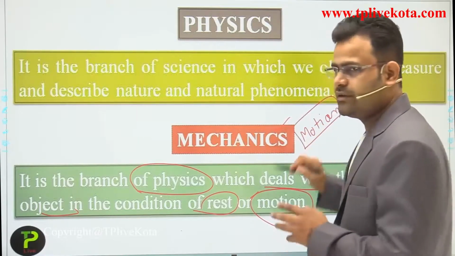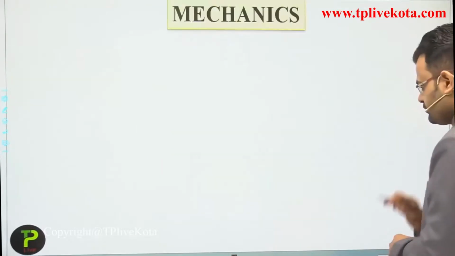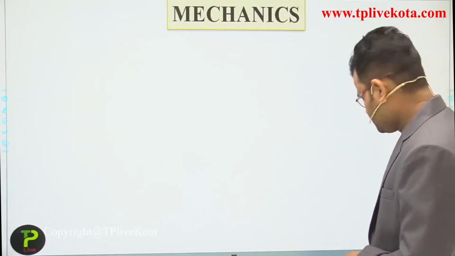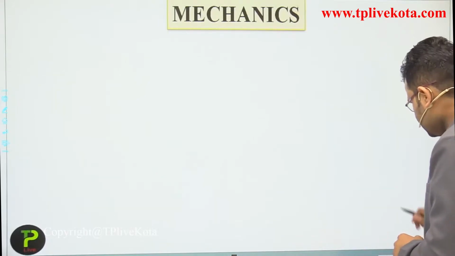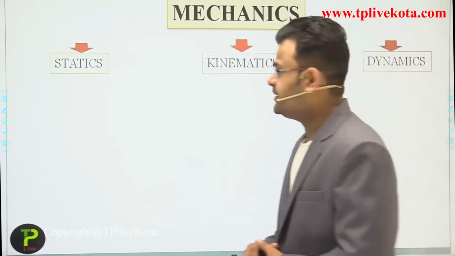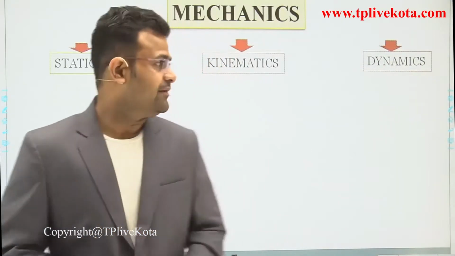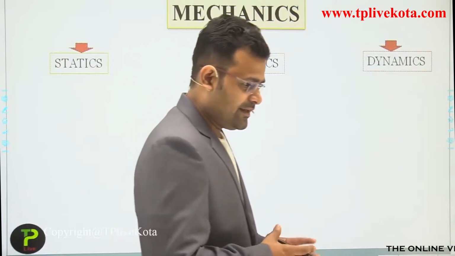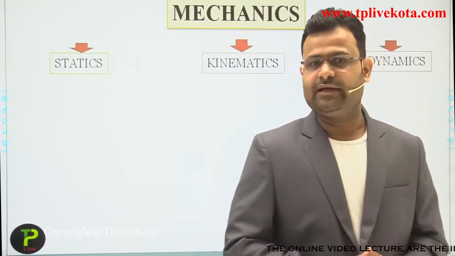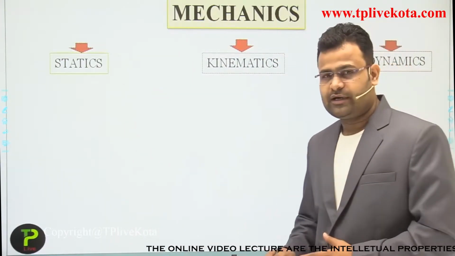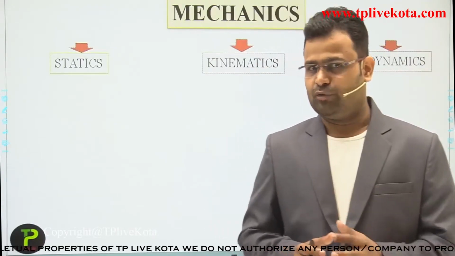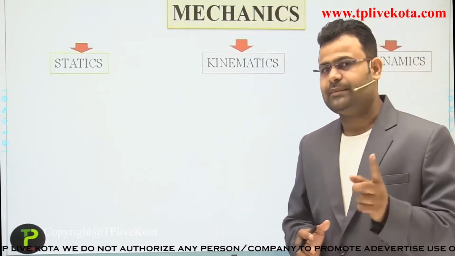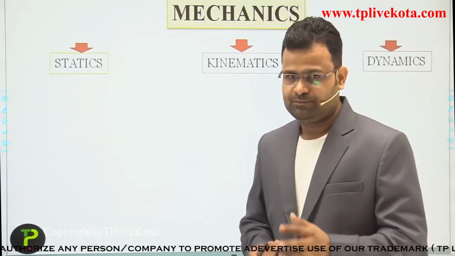Okay students, now mechanics. We divide mechanics into three parts. The first is statics, the second is kinematics, and the third is dynamics. Dear students, as per the definition and the discussion in the earlier slide, mechanics is the branch of physics in which we study objects sometimes at rest and sometimes in motion.